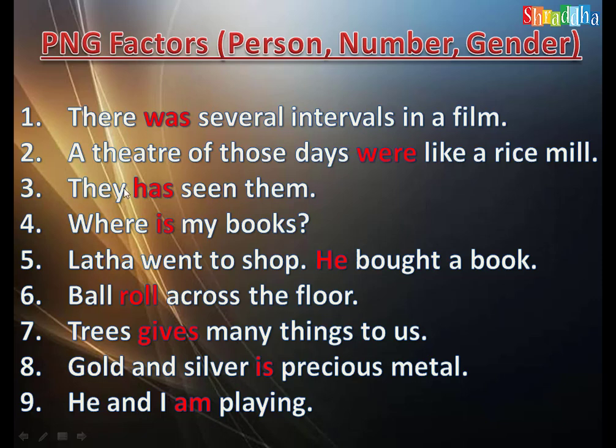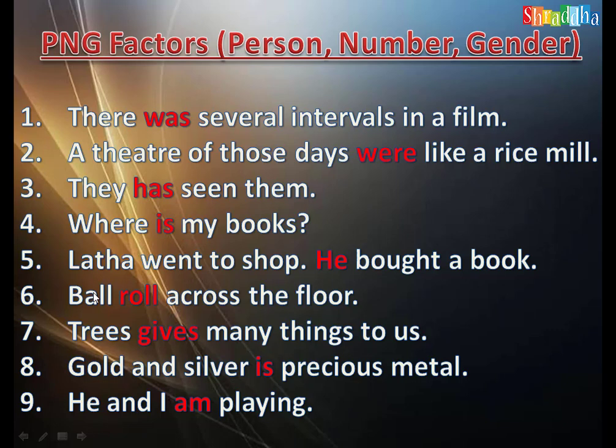They always takes have, not has. Has comes with he, she, it. You see, the person is third person plural, and the verb should also be the same as the third person plural. Where is my books? I am talking about my books. Books are plural, so where are my books is the correct one.